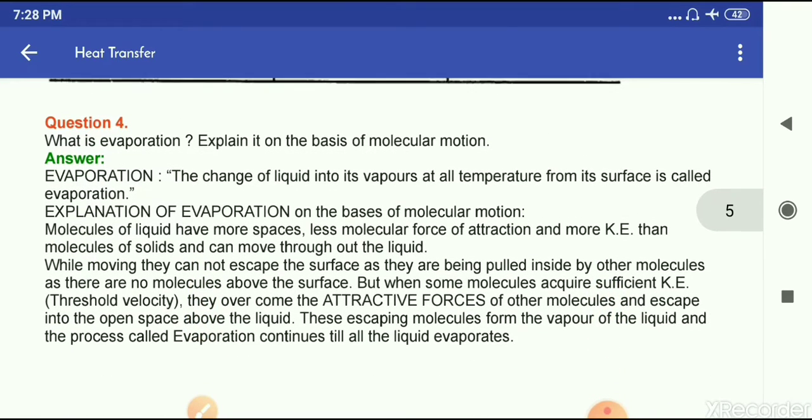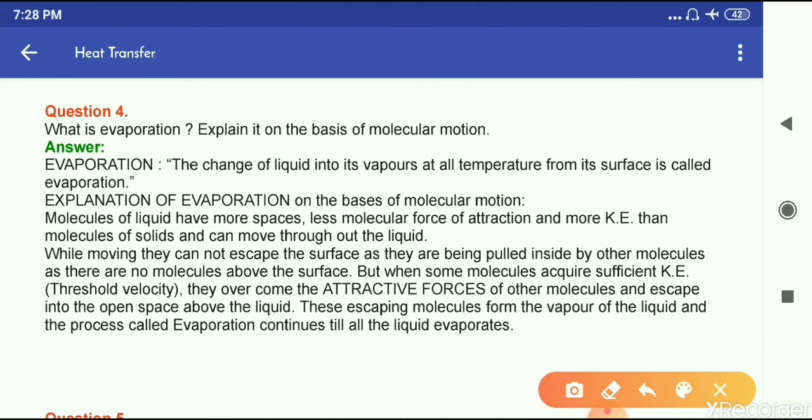Question number 4, what is evaporation? Explain it on the basis of molecular motion. So evaporation is the change of a liquid into its vapor at all temperatures from its surface. This is the explanation of evaporation on the basis of molecular motion.